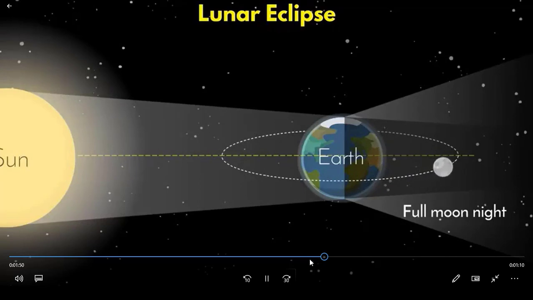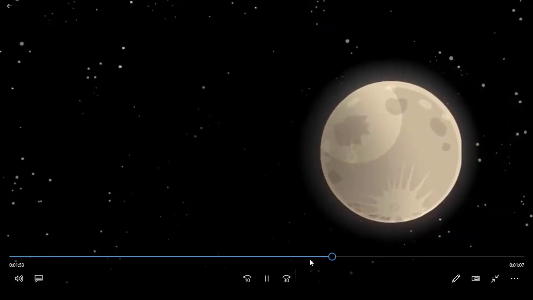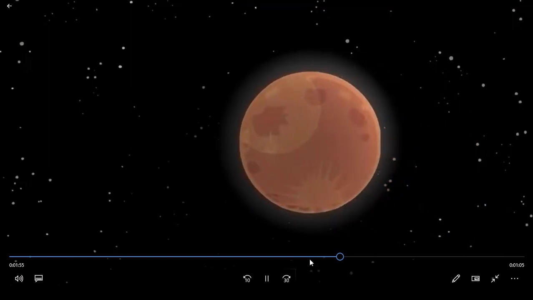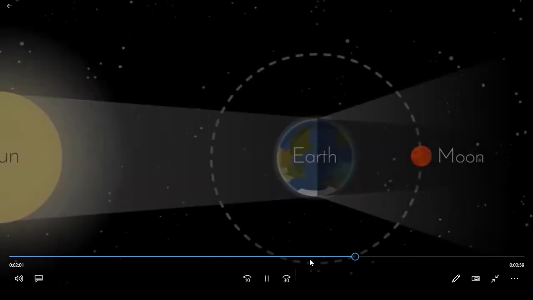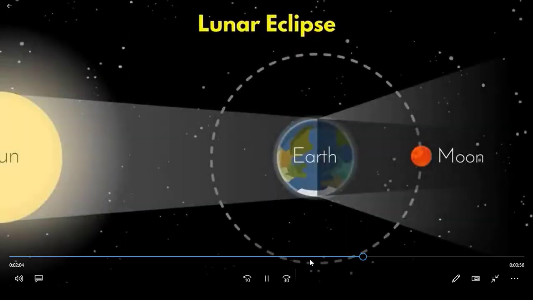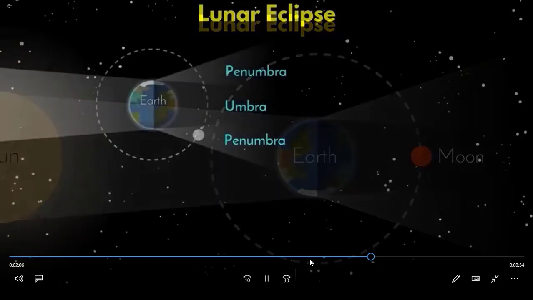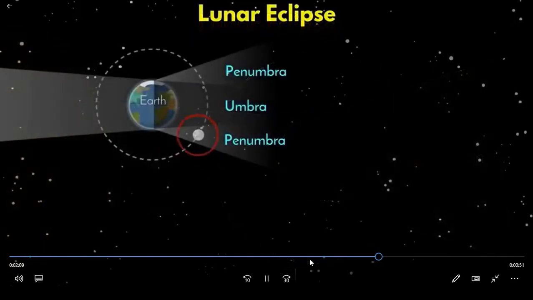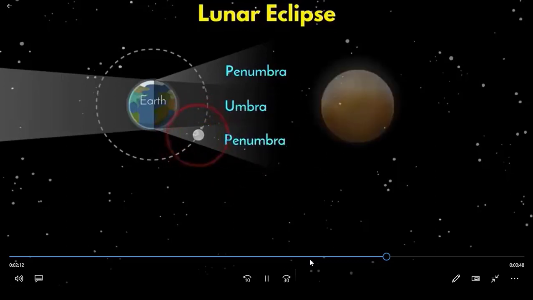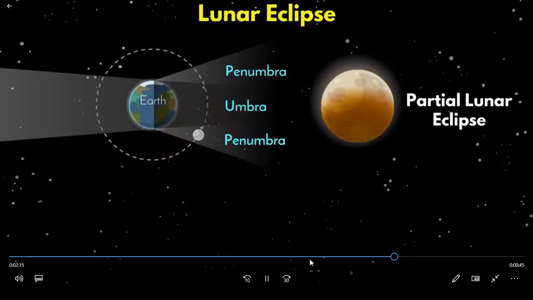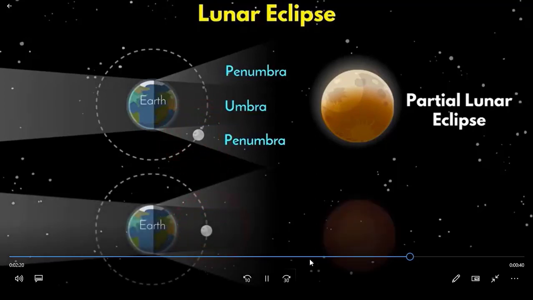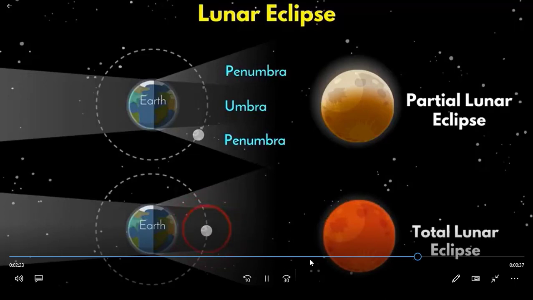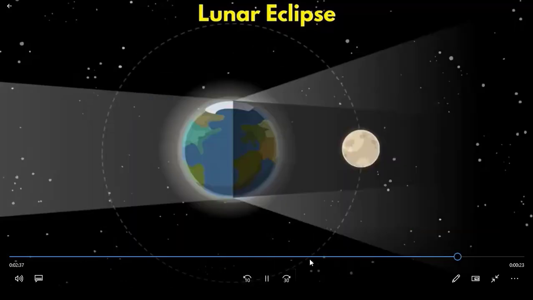During that revolution on a full moon night, when the earth comes between the sun and the moon, this phenomenon is called lunar eclipse. Earth's shadow is cast on the moon. The lighter part of the shadow is called penumbra, and when the moon passes through it, it is called a partial lunar eclipse. When the moon passes through the darker part, umbra, it is called a total lunar eclipse.